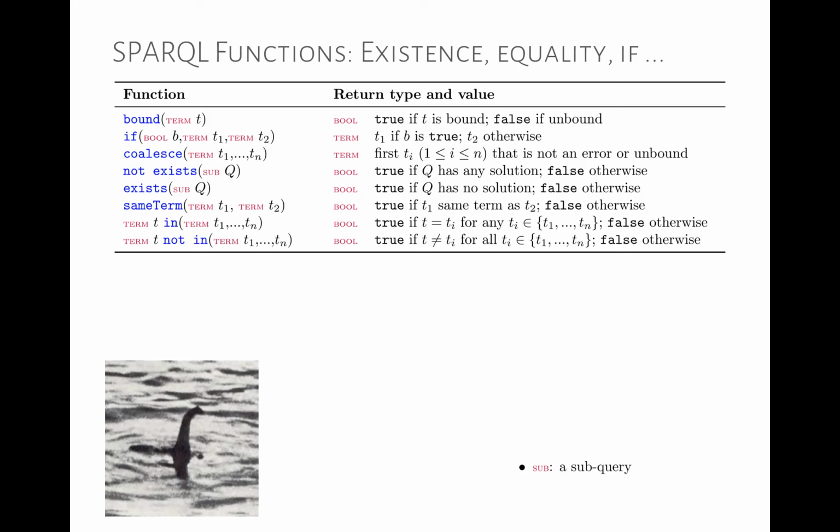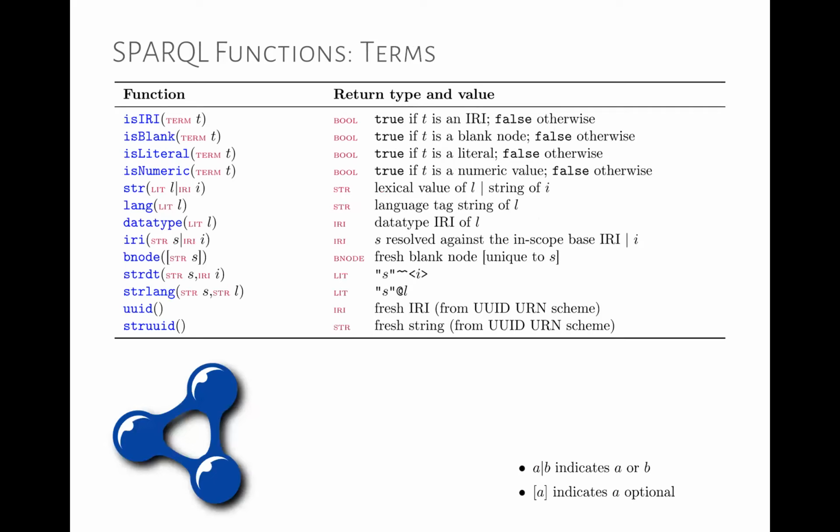Coalesce, which will return the first term that's not unbound. Exists or not exists. Does some result exist for the subquery? Same term, are these two terms the same? Is this term in this list of other terms? Is this term not in this other list of terms?